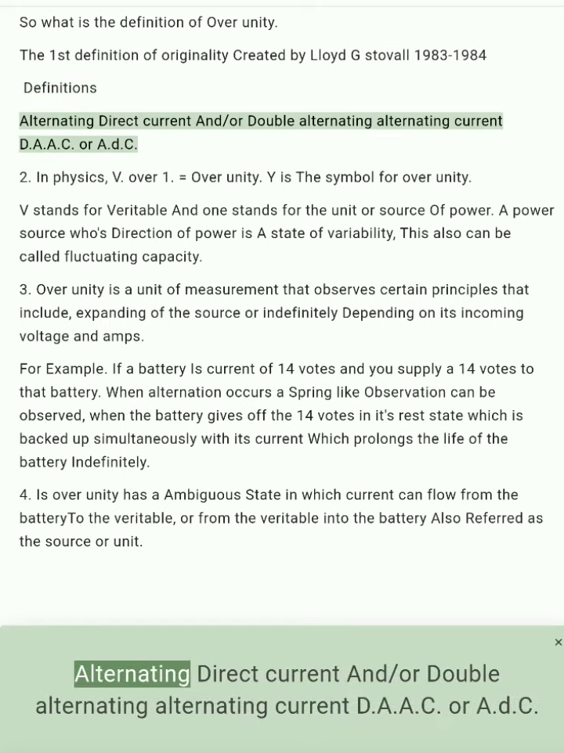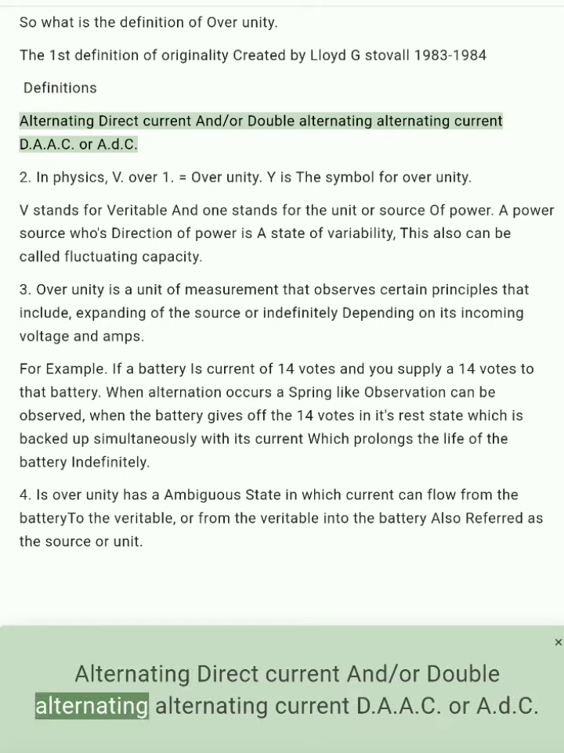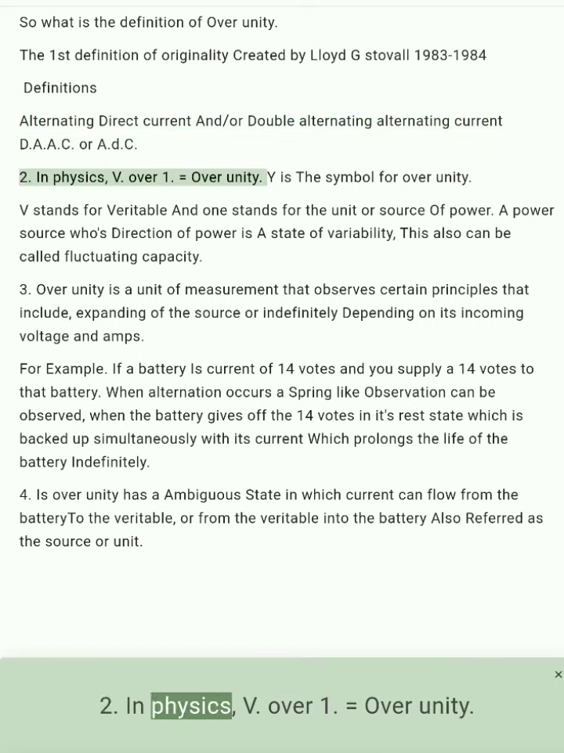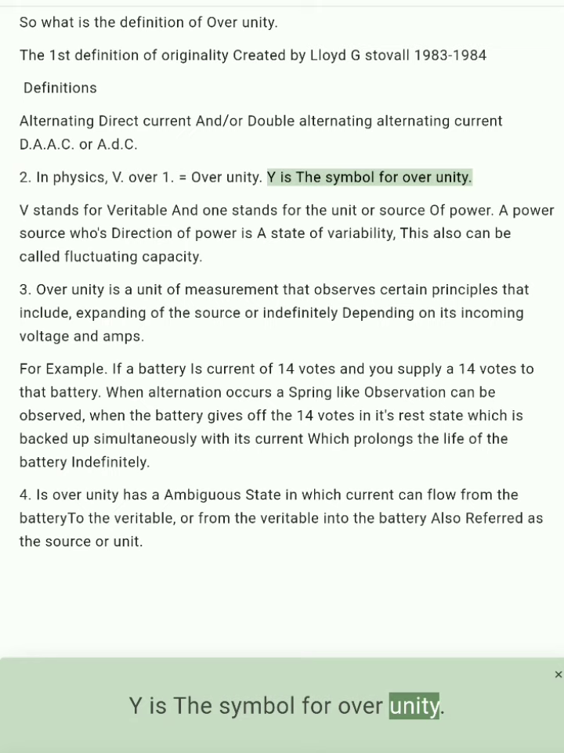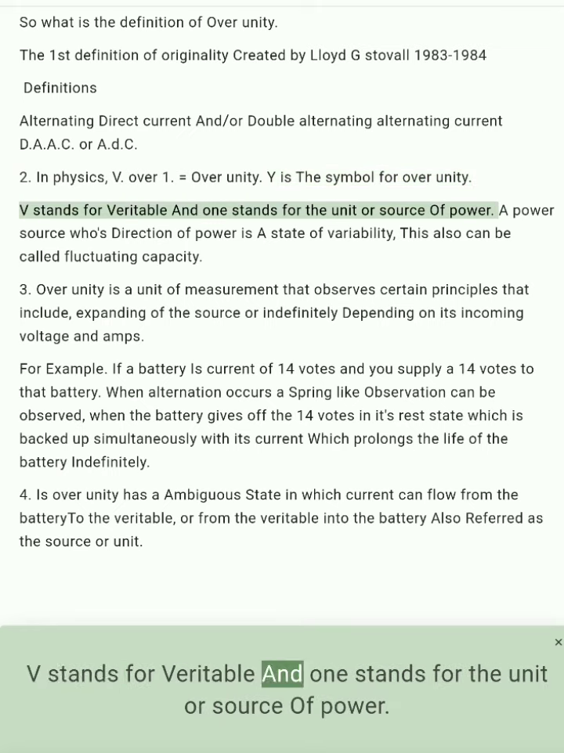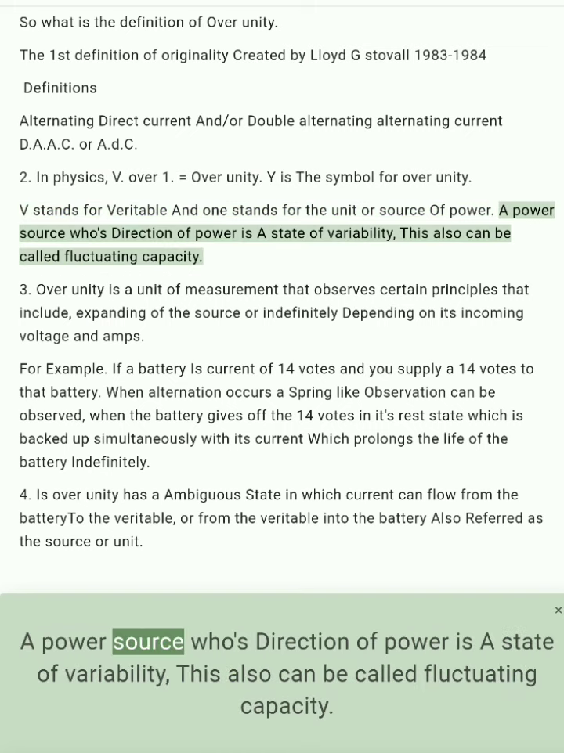Definitions: 1. Alternating direct current and/or double alternating current, DAAC or ADC. 2. In physics, V over 1 equals overunity. Y is the symbol for overunity. V stands for veritable, and 1 stands for the unit or source of power. A power source whose direction of power is a state of variability; this also can be called fluctuating capacity.